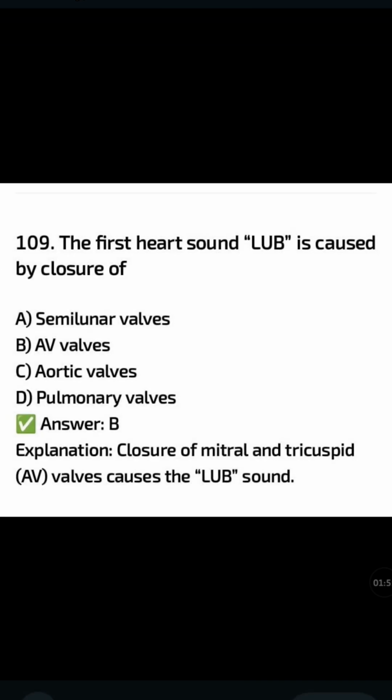The first heart sound, lub, is caused by closure of: semilunar valves, AV valves, aortic valves, pulmonary valves. The correct answer is option B, AV valves, atrioventricular valves. Closure of the mitral valve and tricuspid valve, the AV valves, causes the lub sound.